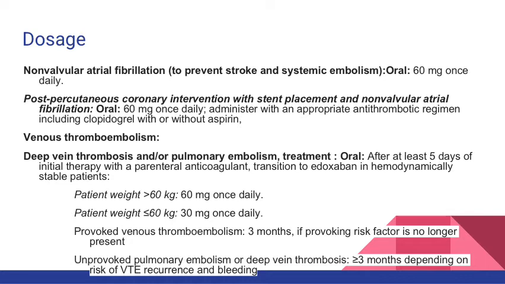Those taking it for venous thromboembolism, such as deep vein thrombosis and/or pulmonary embolism, may take it orally after at least 5 days of initial therapy on a parenteral anticoagulant, transitioning to edoxaban. Those over the weight of 60 kilograms may take 60 milligrams once daily. Those under 60 kilograms may take 30 milligrams once daily.